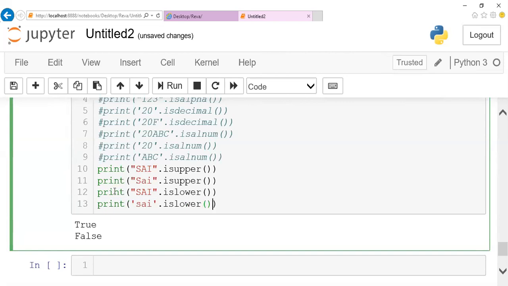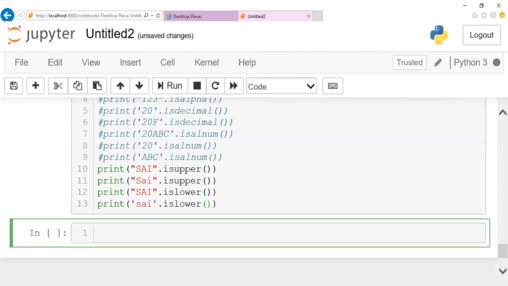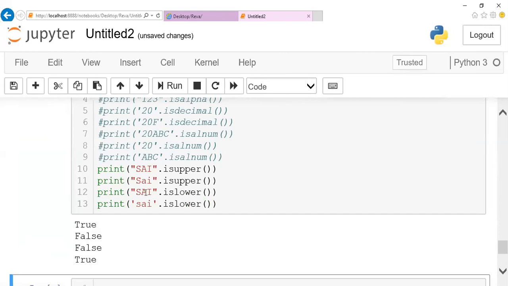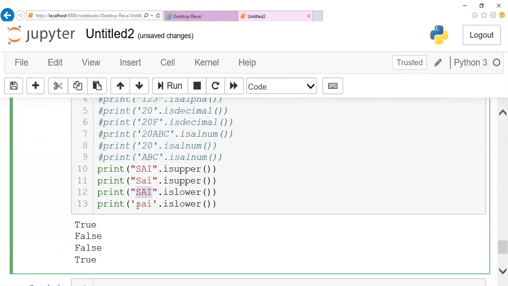Try to know about as many functions as possible, guys. It will be helpful for you while programming. When I give this one, it is not lowercase, so it will give you false. When you come with this one, it is lowercase, which will give you true as the output. This is the purpose of isupper and islower.